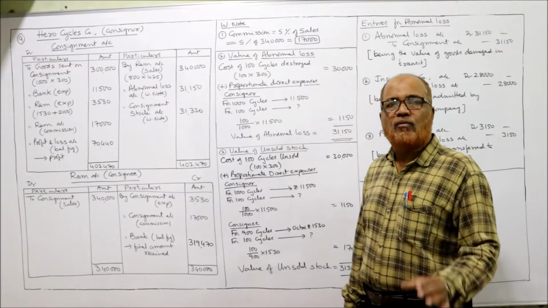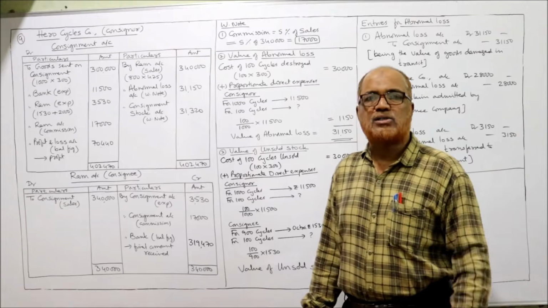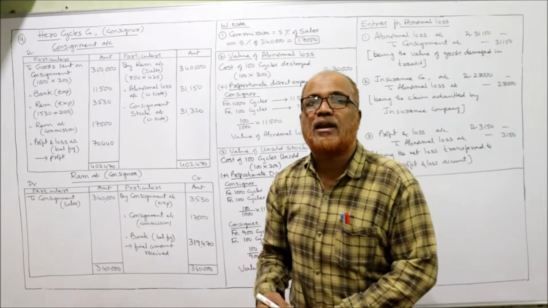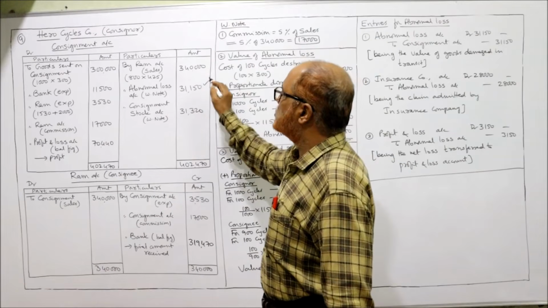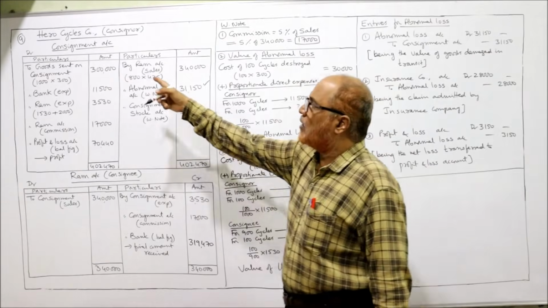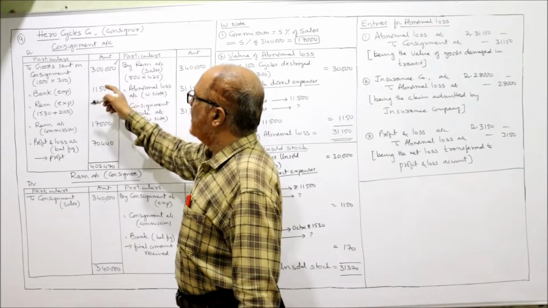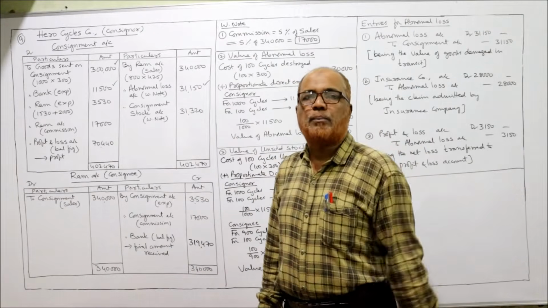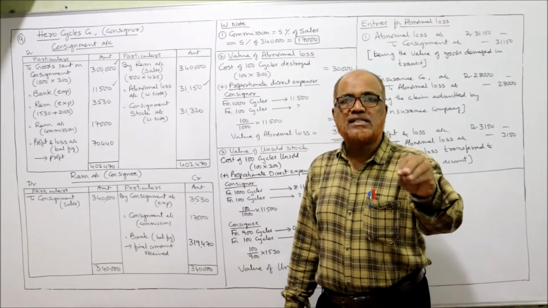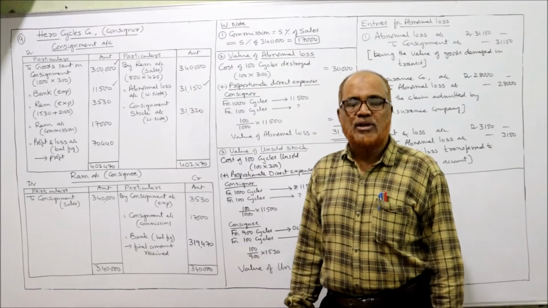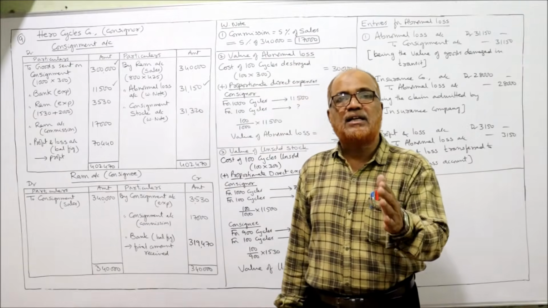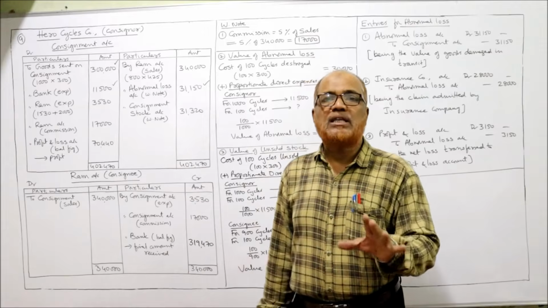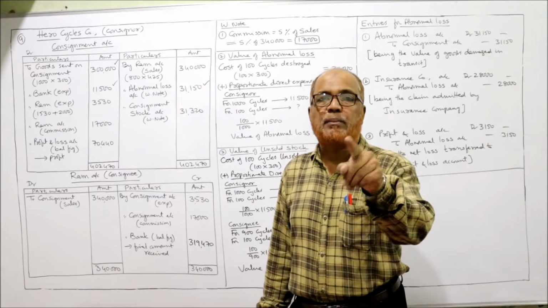Value of abnormal loss. So what is the entry for value of abnormal loss? Abnormal loss account debit to consignment. So consignment account should be credited by abnormal loss. Already goods sent on consignment I told you, and expenses also I told you. Now 900 cycles reached the place of consignee, and the consignee has paid some expenses. First of all, he has paid 1,530 octroi and 2,000 rupees indirect expenses. Totally 3,530 rupees are spent by the consignee.